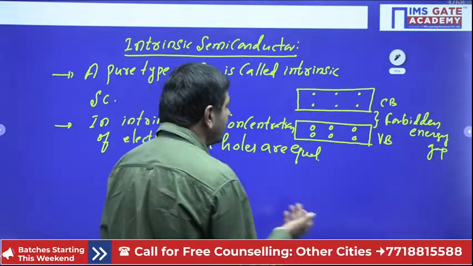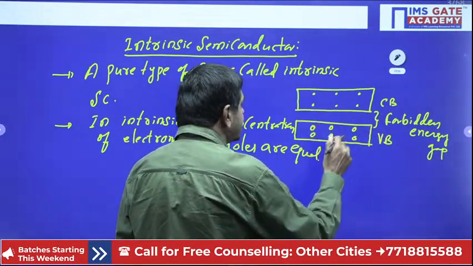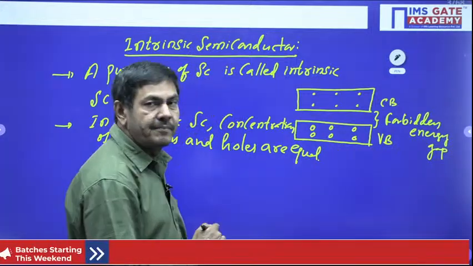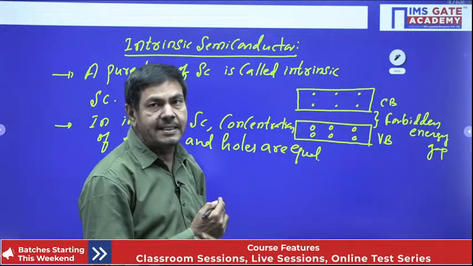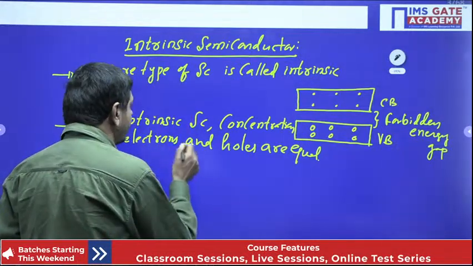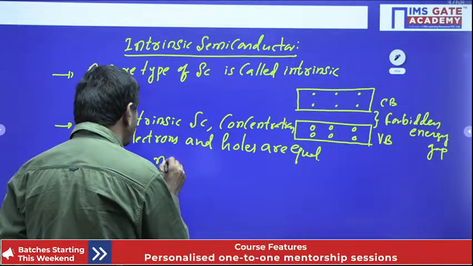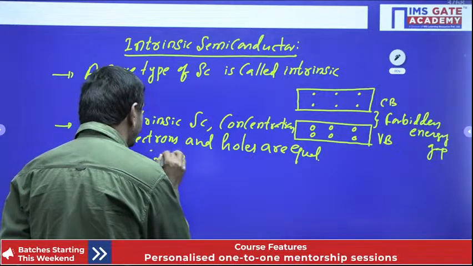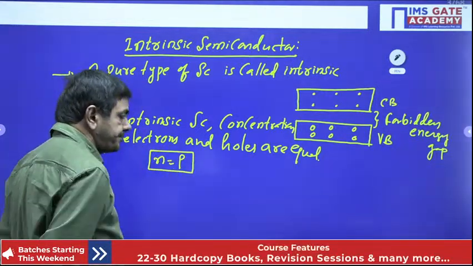Now you watch, the valence band contains a number of holes denoted by the symbol P. The number of electrons can be denoted by the letter N. I said in intrinsic semiconductor, the concentration of electrons and holes are equal. That is, N equals P. The concentration of electrons and the concentration of holes are equal only.